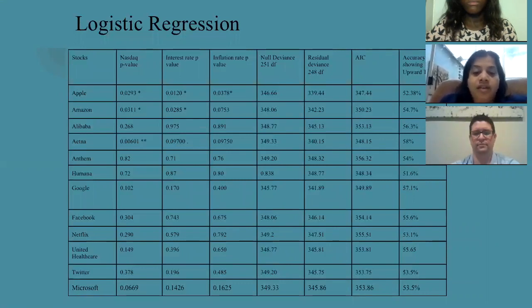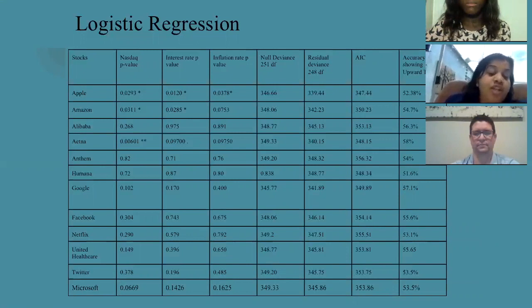In the logistic regression model, we observed greater than 50% accuracy for all the 12 stocks, which means that the model has a better chance of predicting whether the stock prices will go up or down than mere chance.